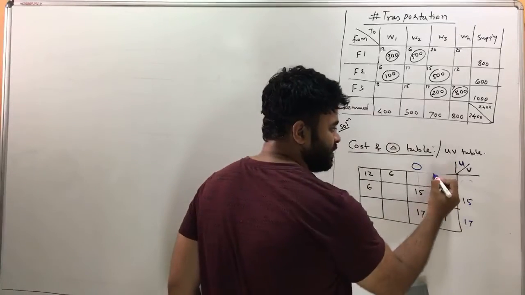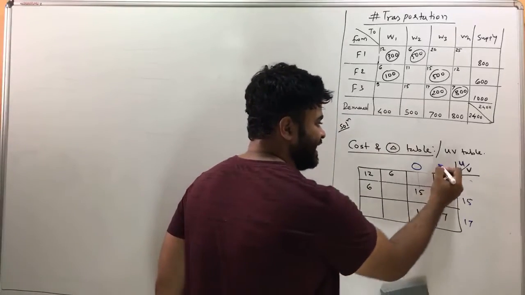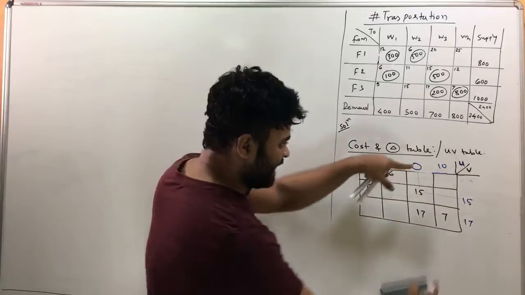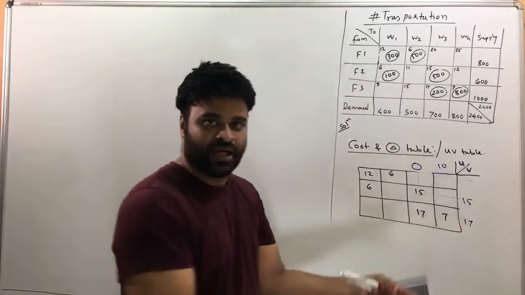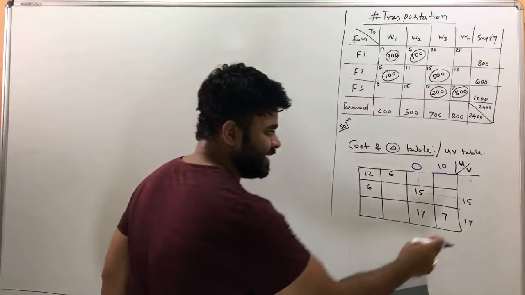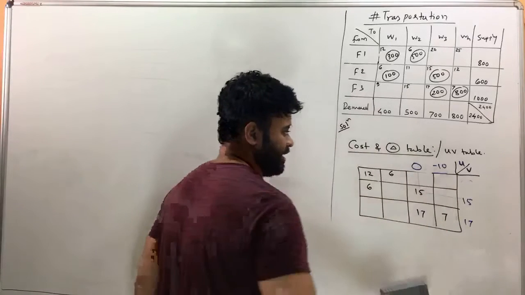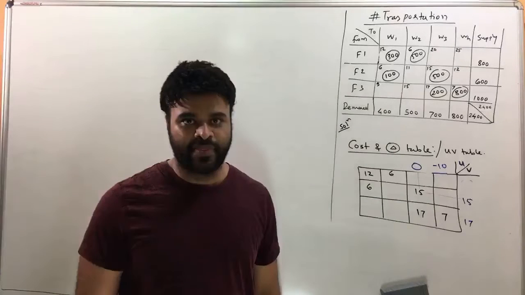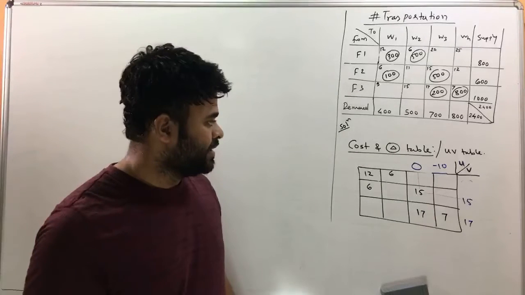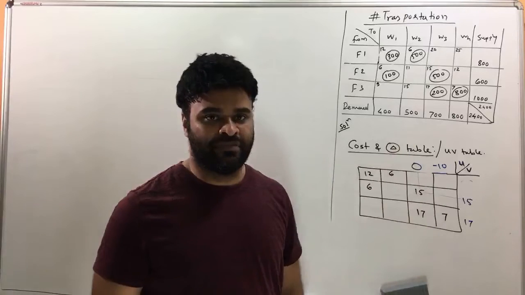So what is going to be the value over here? What should I write? If I write 10, then 10 and 17 will add up to 27. You don't want that. You want this and this to add up to 7, right? So how about you write down minus 10 here? I hope you really got this now. That way we just have to find out all the U and V values.